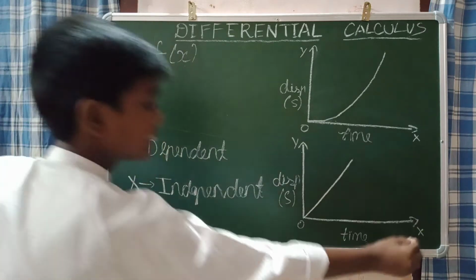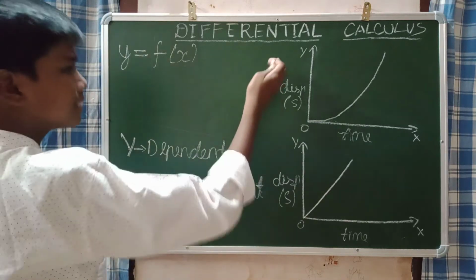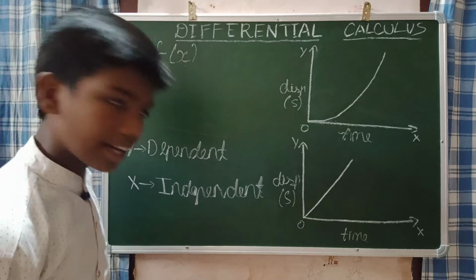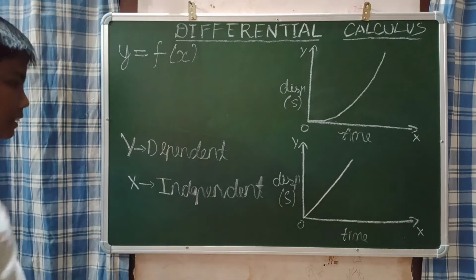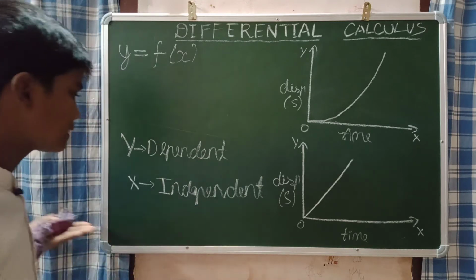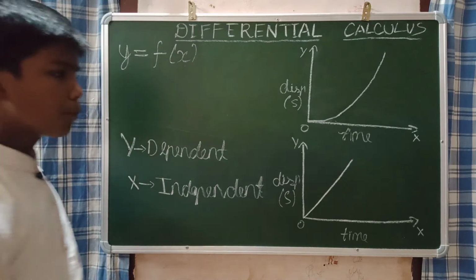Please understand, the x-axis is an independent variable and the y-axis is a dependent variable. In both cases, the x-axis is independent and y is dependent. Please understand, y is equal to f of x. By this you can understand that y is the dependent variable and x is the independent variable. Now what I am going to do is,